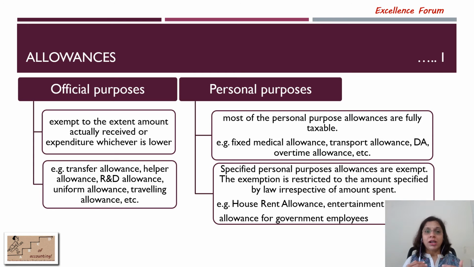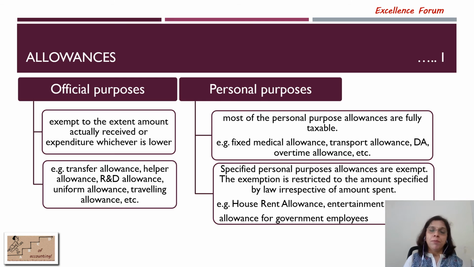Different allowances are quite common and important in a typical salary structure. These allowances are categorized as allowances for official purposes and allowances for personal purposes. Let's discuss the taxability of these two types of allowances. The first one is official purpose allowances, which are exempt to the extent of the amount actually received or the amount actually spent for that specific expenditure, whichever is low. Some of the examples are transfer allowance, helper allowance, R&D allowance, uniform allowance or travelling allowance.